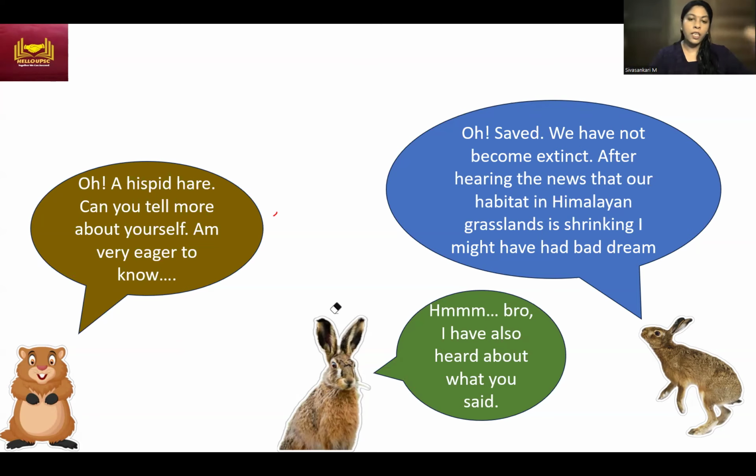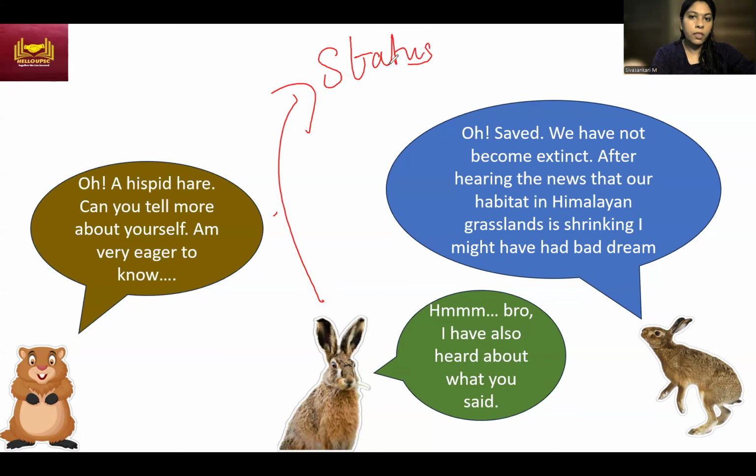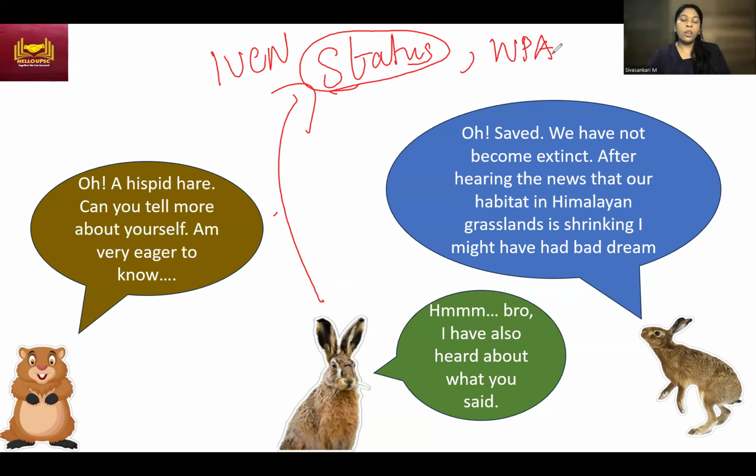First, when we are studying a species, we should know its status. That is the IUCN status, the protection status. And in India, there is an act, the Wildlife Protection Act. Under that act, in which schedule is the species placed? So how much protection is given to the species? That's the first thing which has to come to your mind.